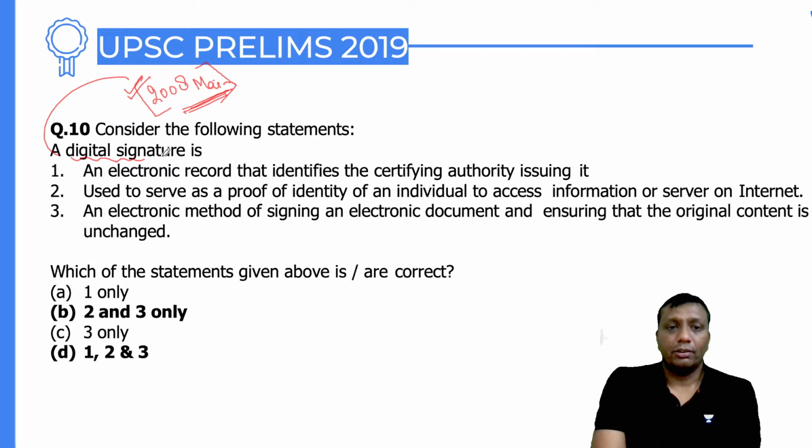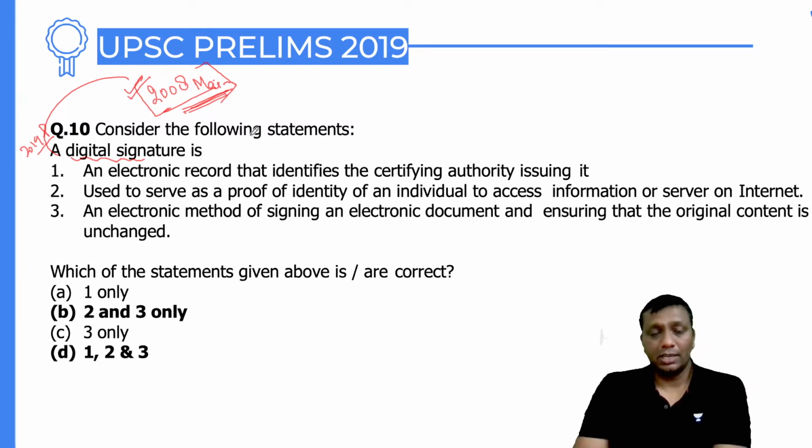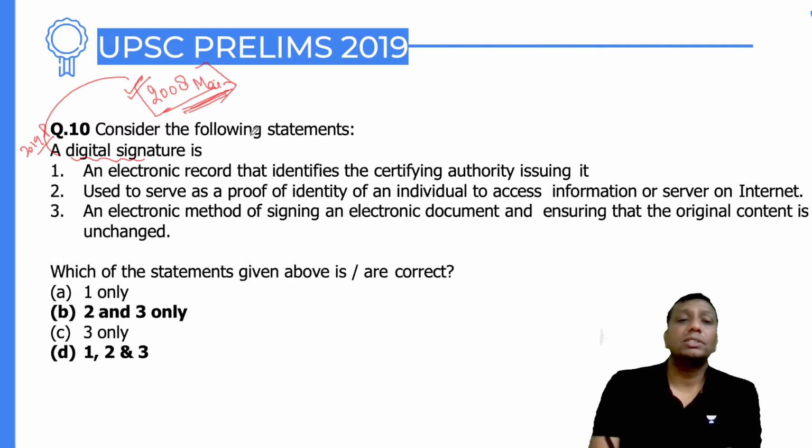So digital signature. Before this 2019 prelims, UPSC also had a question in the 2008 mains paper. So what actually is a digital signature? I hope you know very well. Today the entire world is digital, and everywhere people are using computers. So just listen, guys: a digital signature is an electronic record that identifies the certifying authority issuing it. So, an electronic record that identifies the certifying authority issuing it.